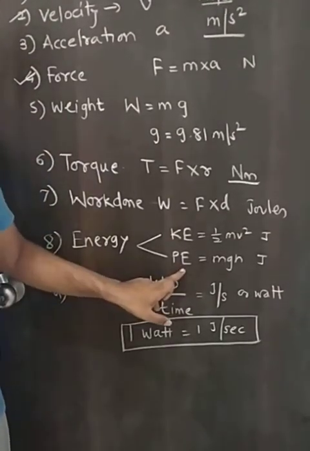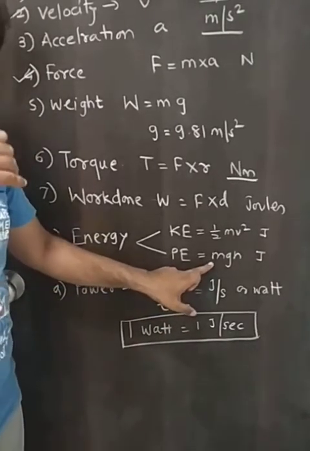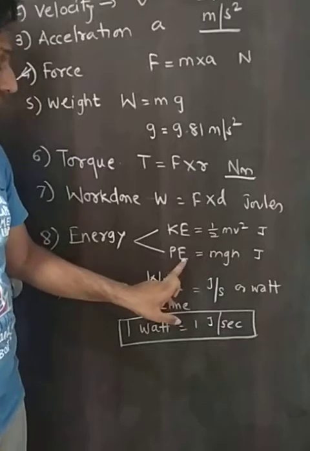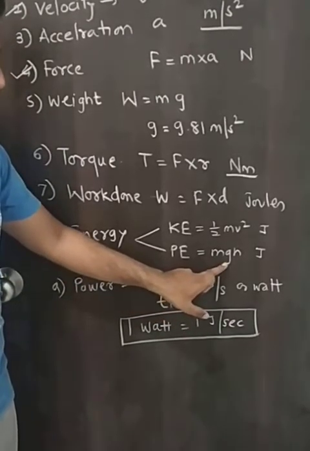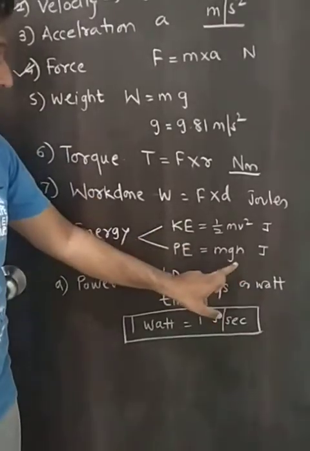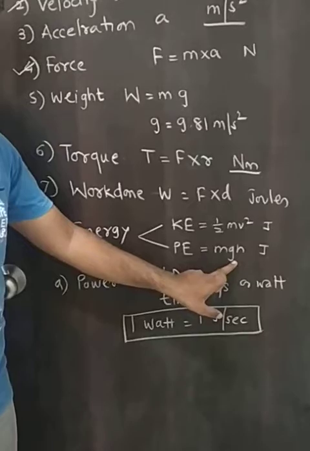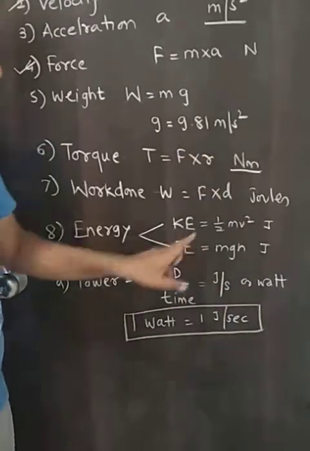Suppose a body having mass of m kilogram is lifted vertically to a height of h meter, then the potential energy possessed by the body is calculated using m into g into h, measured in joules, where g is again the gravitational acceleration and its value is 9.81 meter per second square.